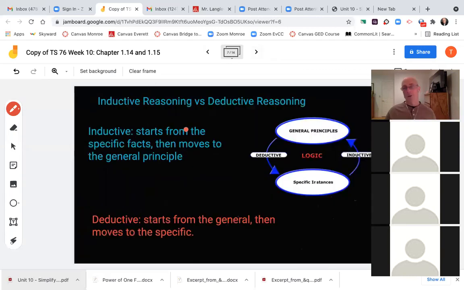Now, I'm going to jump to a new concept before we jump into chapter 15. 2 different kinds of reasoning, and you'll have like one question on this on your exam 3. I think the best way to try to understand it is to draw this picture over here to the right on your notes. So I'll give you a minute or two to copy it down.